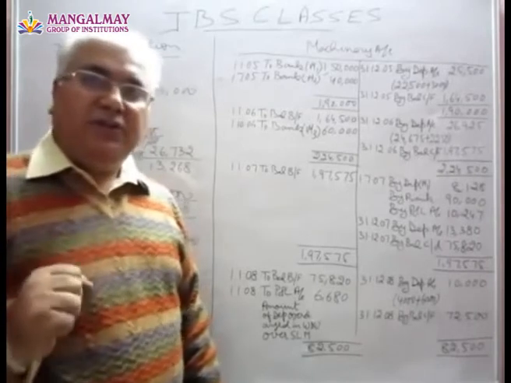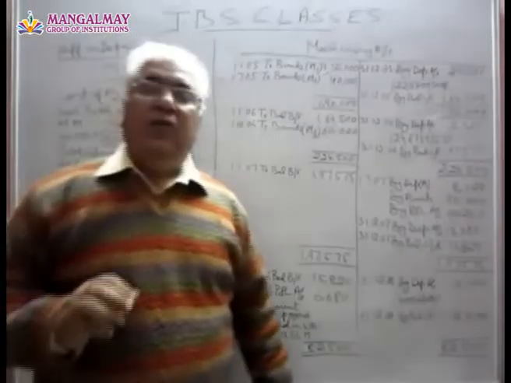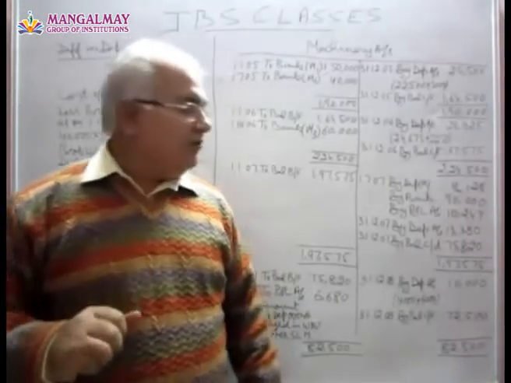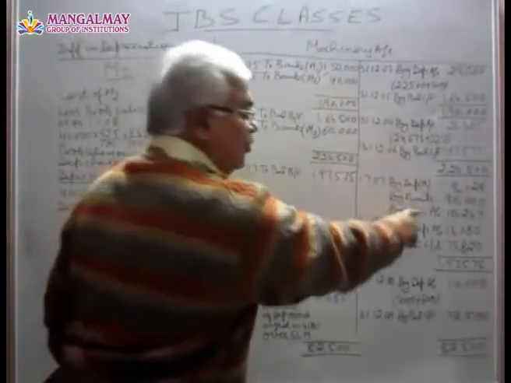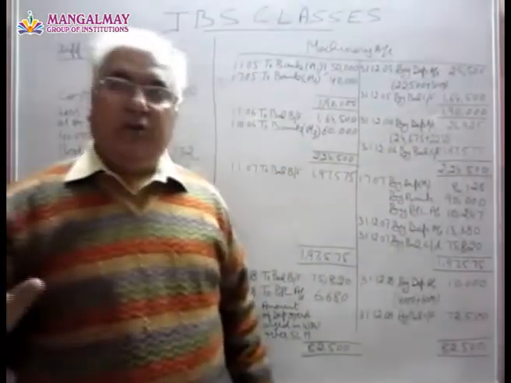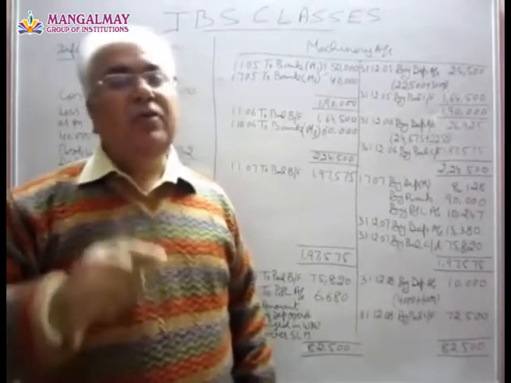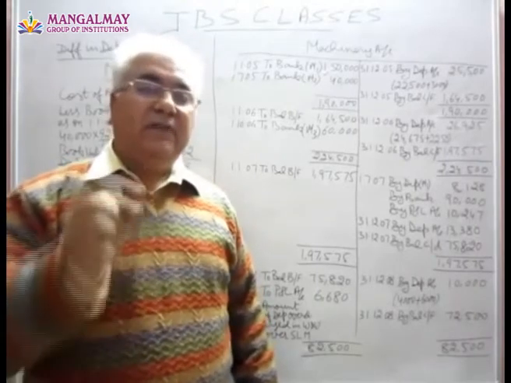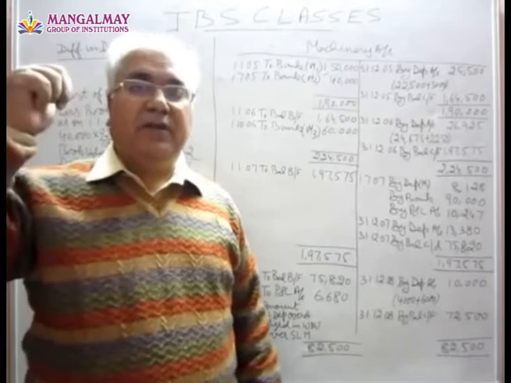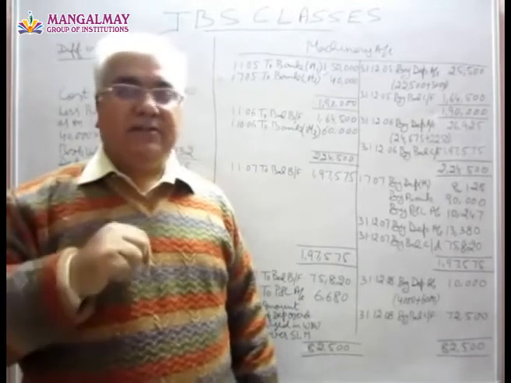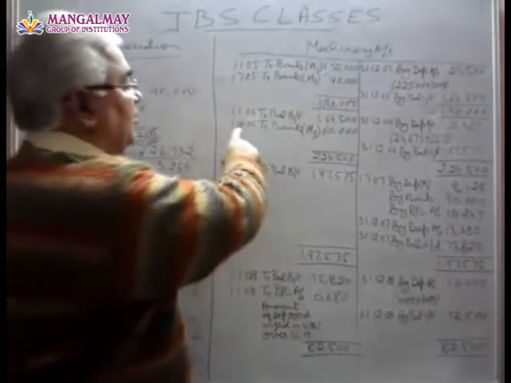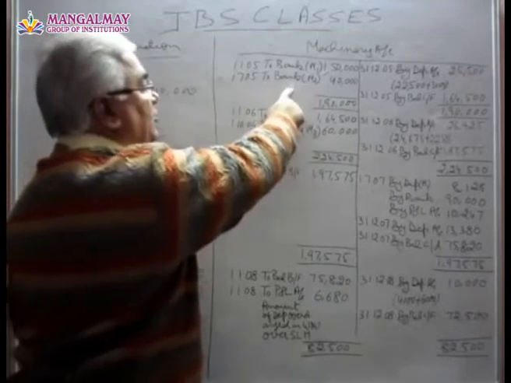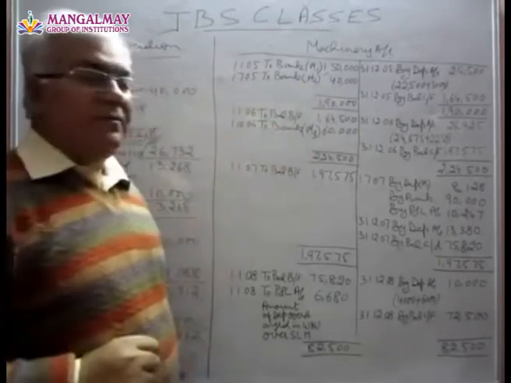Okay. Now what is the procedure for this? In this case, we have to consider only those machineries which are still with us. For example, M1 has been sold, so we won't consider it at all. At the moment we are holding M2 and M3. Now this effect we have to give with retrospective effect, that is from the time they are with us. M2 is with us from 1/7/05 and M3 from 1/10/06.